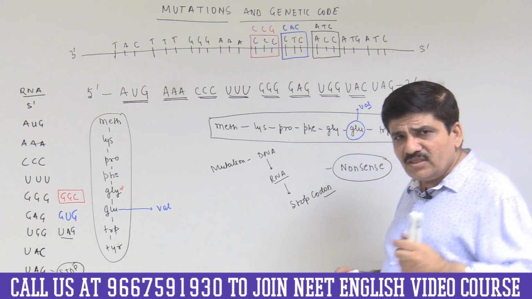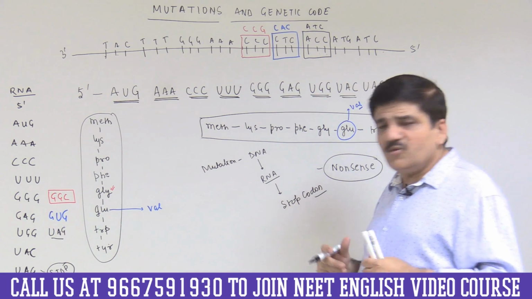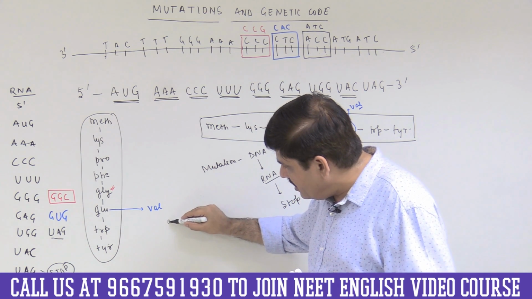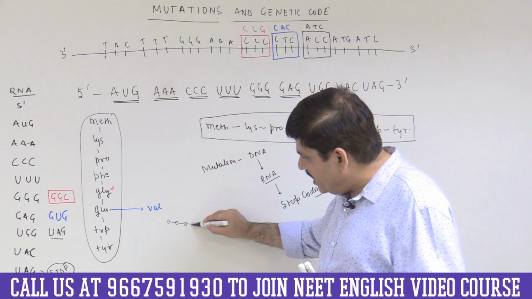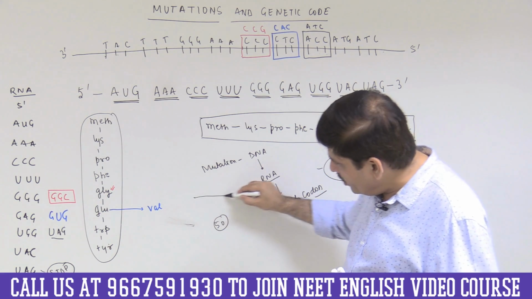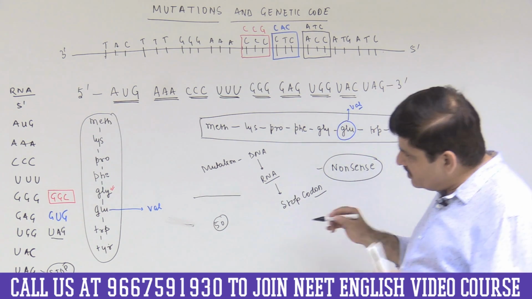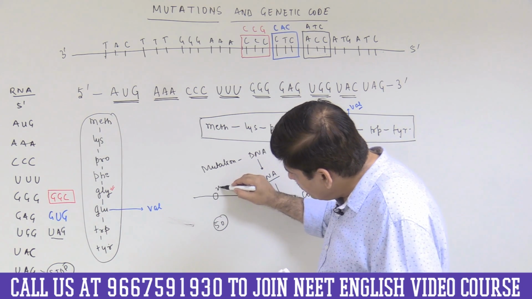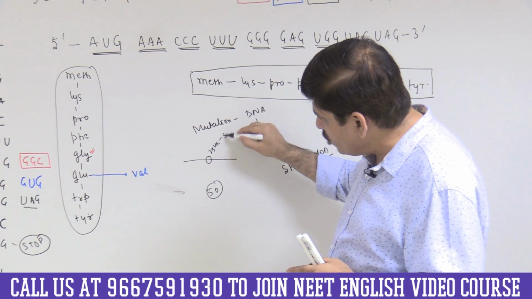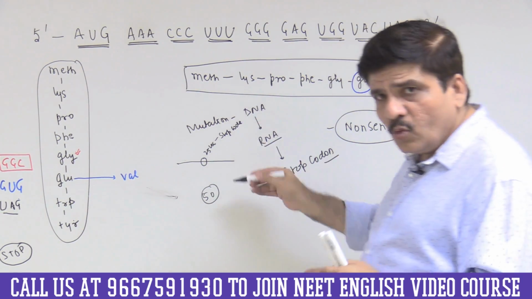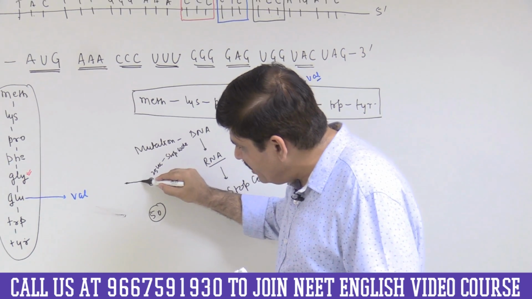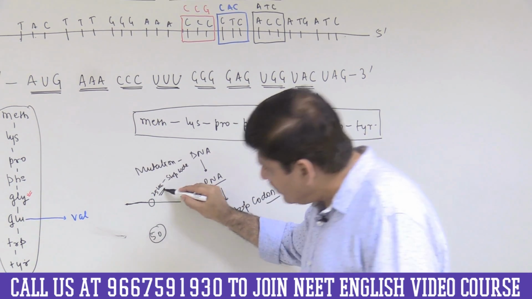There was a very important question that was asked in some entrance exam. I don't remember specifically which one. They said that there are, let us say, 50 amino acids. So that means a peptide chain has 50 amino acids, so there will be correspondingly 50 codons, and they said that the 25th codon on the messenger RNA molecule gets mutated and produces a stop codon. What will be the result? The result would be that only one peptide will be formed, of 24 amino acids, because the 25th codon